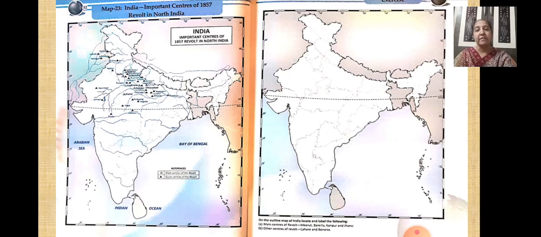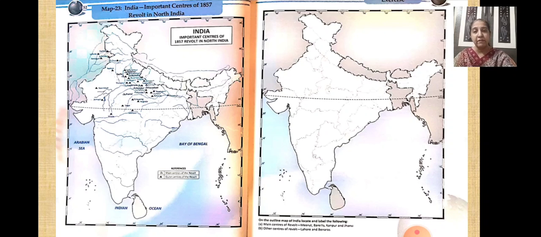On one side it is already shown, with the places marked, and the other side, the blank one, has been given to you. You have to mark the same places that are on page number 52, on page number 53 for your practice. Now, related to your exam: children, if you see this map, you will get confused because apart from the main centers, there are other centers of the revolt also.